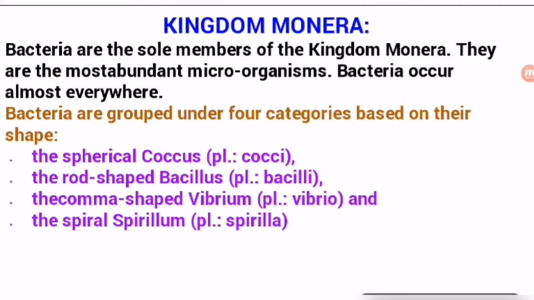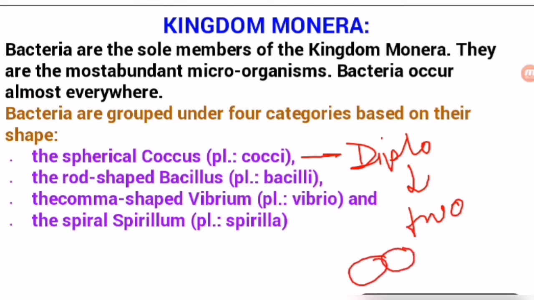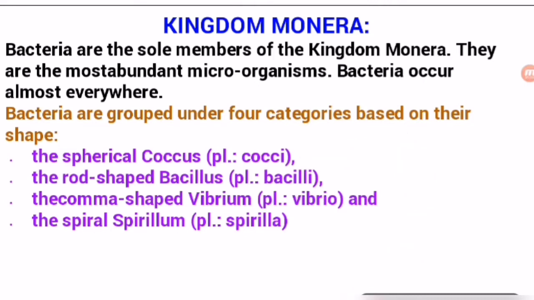Also you have read about some bacteria, the name of bacteria Diplococcus pneumoniae. So this is the bacteria that causes pneumonia in human beings. Here diplo is the term. Diplo means two. Diplo means two bacteria attached together, and they are rounded in shape. So this term is Diplococcus. Two rounded bacteria are attached together. This is Diplococcus pneumoniae.